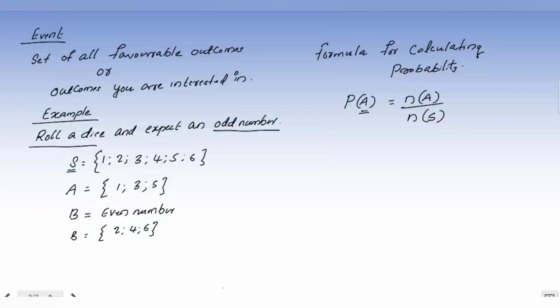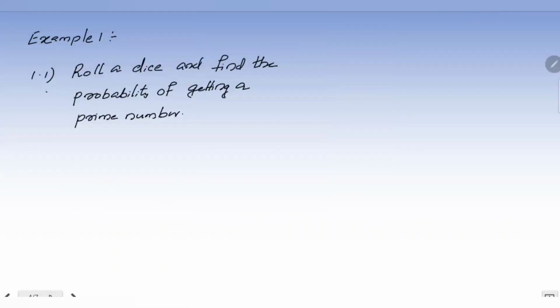Let's do one question. It's very simple, not a difficult one. When you do a problem, you will understand more clearly. Alright guys, let's look at this example. Example number 1: Roll a dice and find the probability of getting a prime number. So here, what is the random experiment, the experiment or trial? Roll a dice, isn't it?